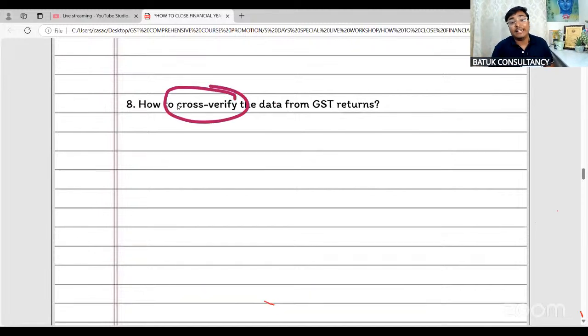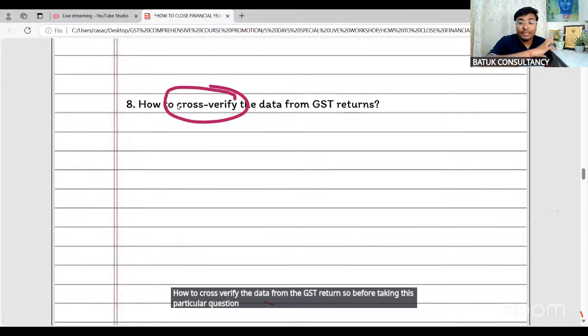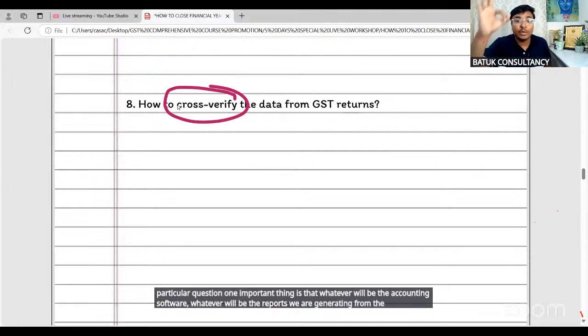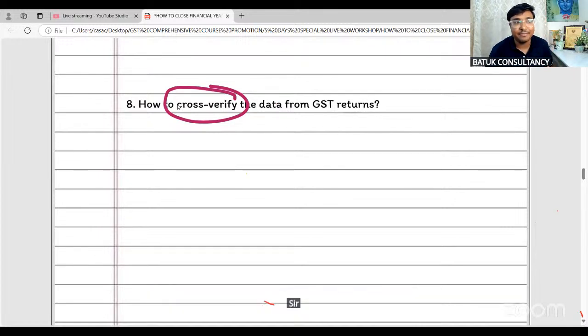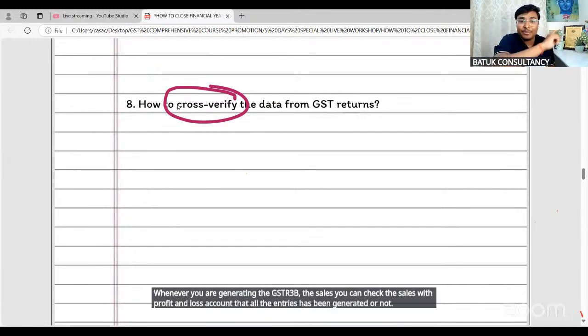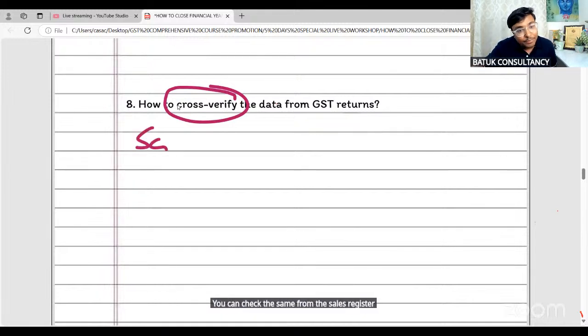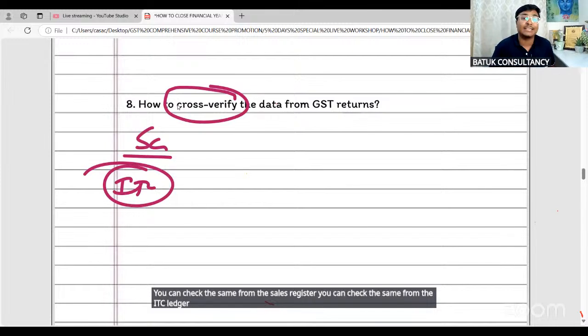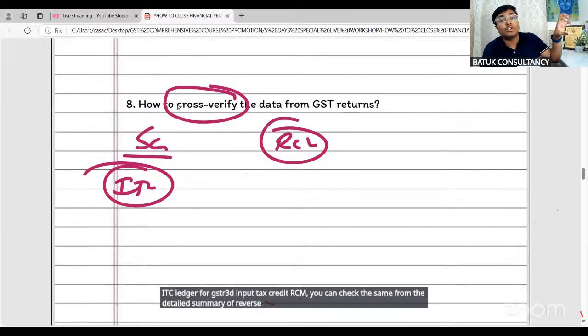How to cross verify the data from the GST return? So before taking this particular question, one important thing is that whatever the accounting software, whatever reports we are generating from the accounting software, we just need to ensure that the reports are generated in a perfect way. Sir, how can we cross verify the reports? So you can do one thing. Whenever you are generating the GSTR 3B, the sales, you can check the sales with the profit and loss account, that all the entries have been generated or not. You can check the same from the sales register. You can check the same from the ITC ledger for GSTR 3B input tax credit. RCM, you can check the same from the detailed summary of reverse charge mechanism, which has already been generated from the accounting software.